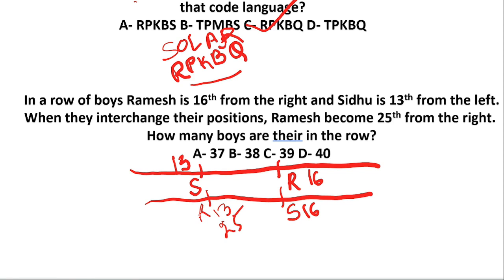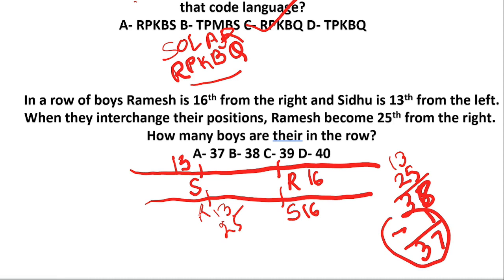So if they have given this, we have a total number. The actual position of that person is given, and if they interchange, their position is 13, but the given actual position is 25th. So we have to find that: 25 plus 13 is 38, but we have to minus 1, so 37. Why did I do this? Because my one position is counted again and again, that's why we have to minus 1. So the answer is 37.